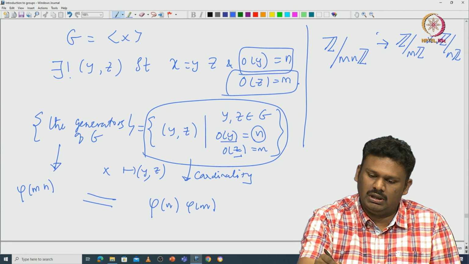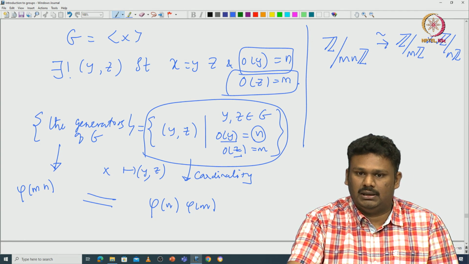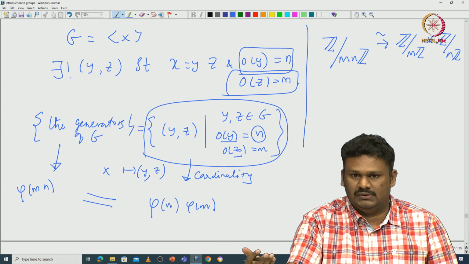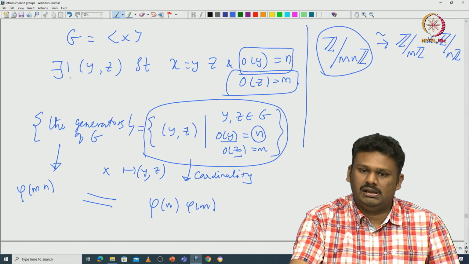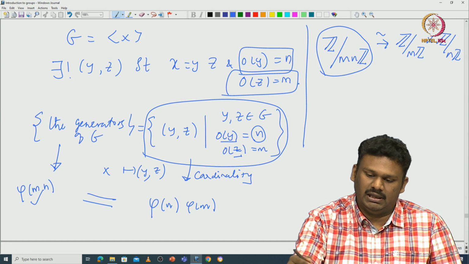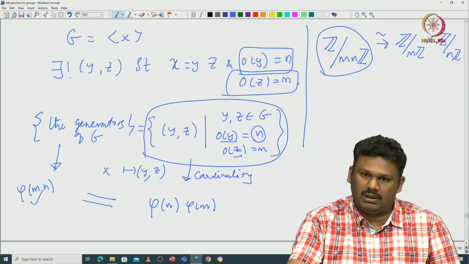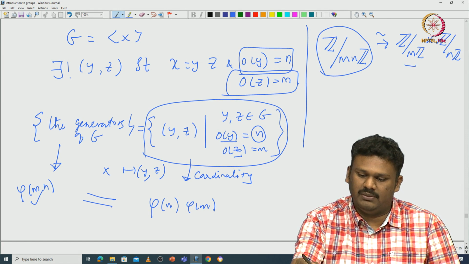So, there is a natural isomorphism between these two groups, and as I said, the isomorphism always preserves the number of generators. So, the number of generators here is exactly phi of mn, and the number of generators here is basically the product of the number of generators. So, that is just phi of m times phi of n. So, this is what we indeed proved.